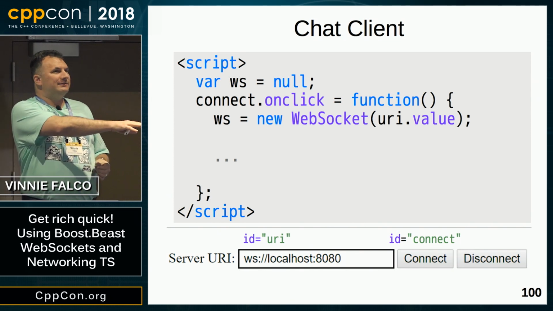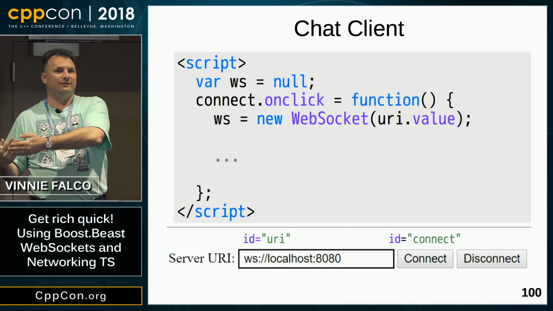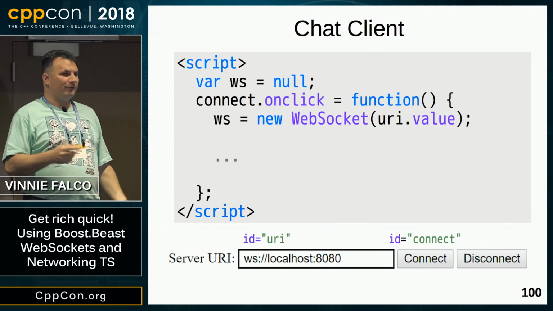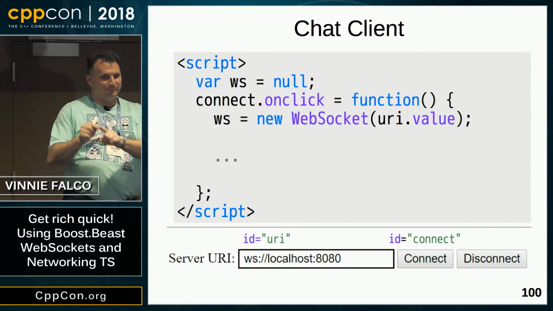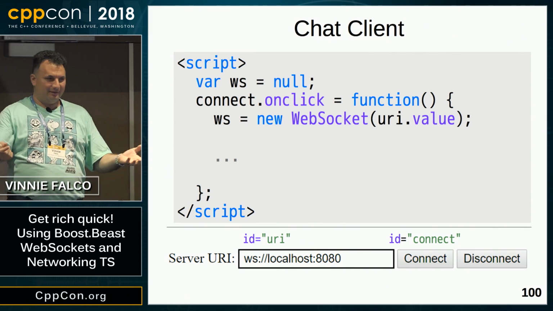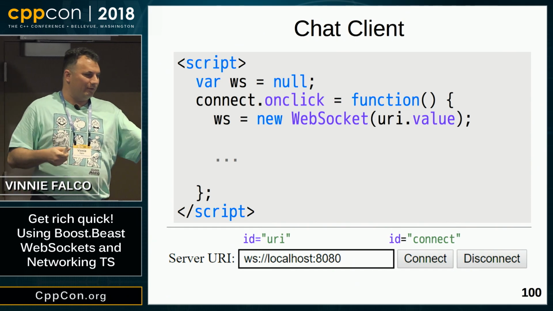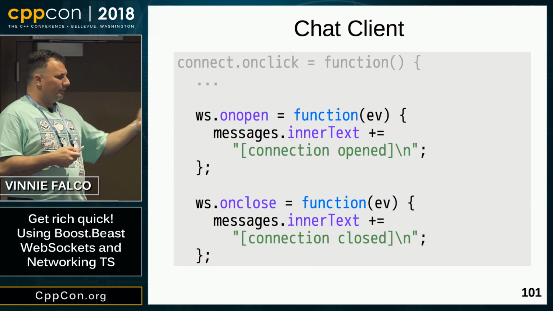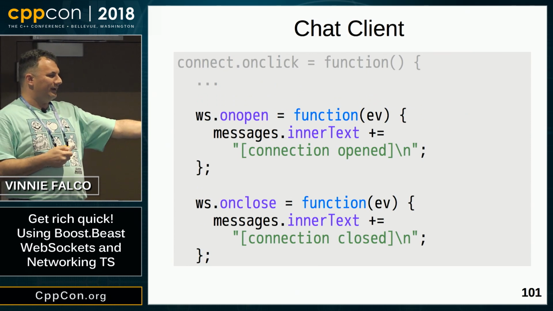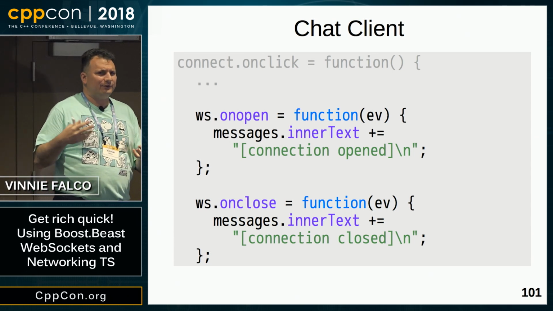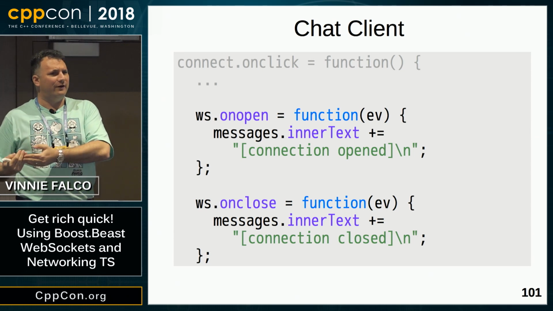Now, when they press the connect button, we want something to happen. So here what we're doing is we're assigning a function to the onClick property of the connect button. That's a fancy way of saying that when you press connect, it's going to run that function, which is going to connect to the WebSocket at the URI that we're passing in there. OK, so WS is that WebSocket stream. In JavaScript, you can see it has onOpen, onClose. These are like events, and we're attaching functions to them.